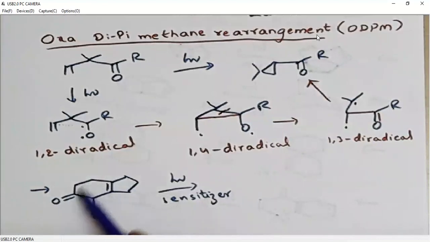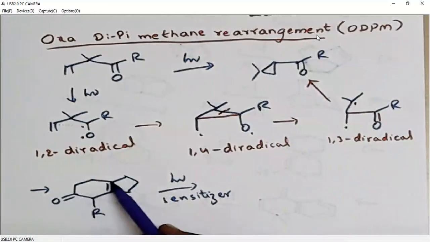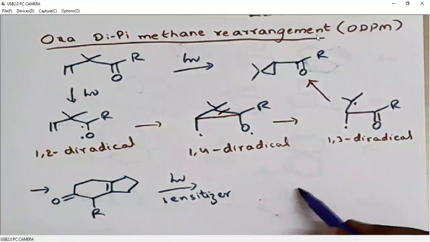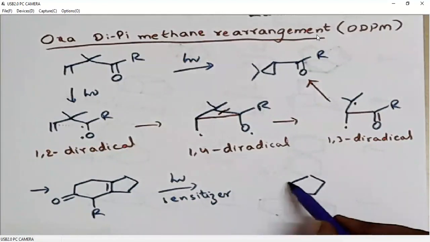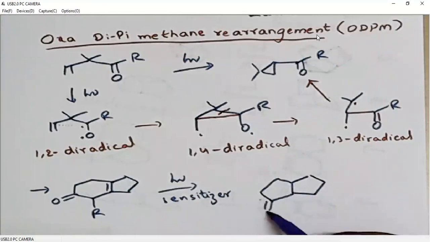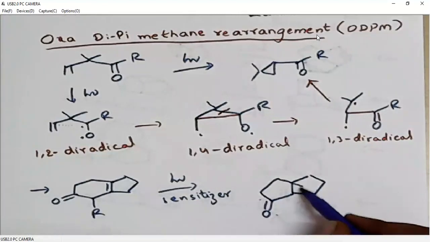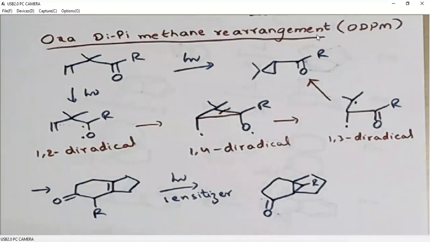So the 6-membered ring will be converted to a 5-membered ring, and this bond will break down because we need to regenerate the carbonyl. This carbon and this carbon will be involved in 3-membered ring formation. So the result is this: we are not disturbing this, this is undergoing ring contraction. We are generating a bond here, and this carbon is involved in 3-membered ring formation. So this is the product here.